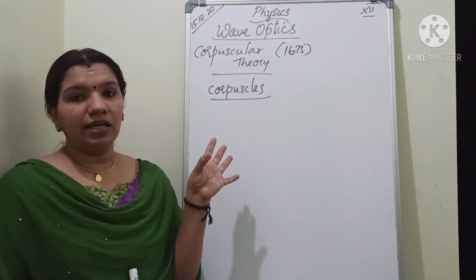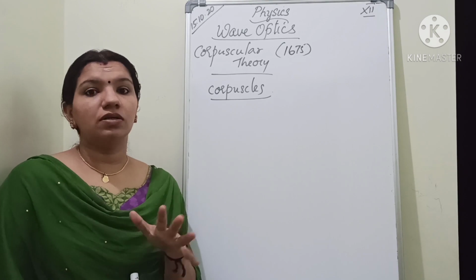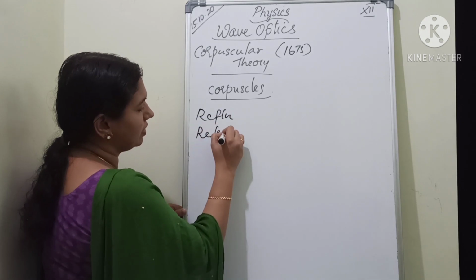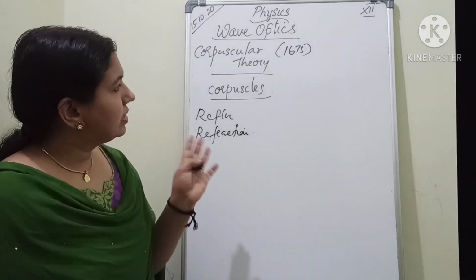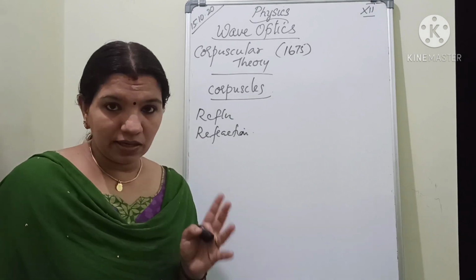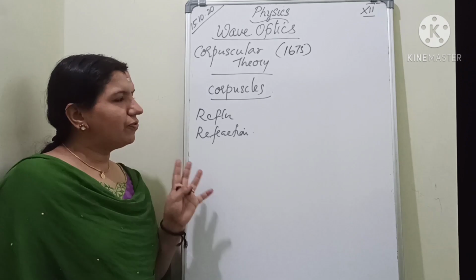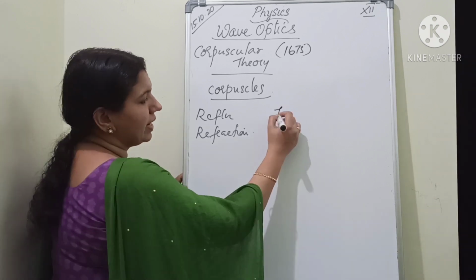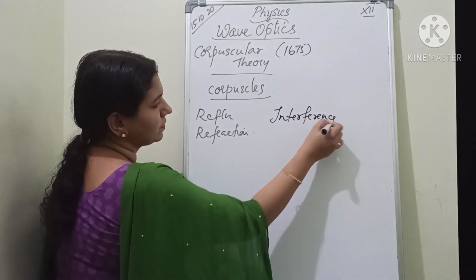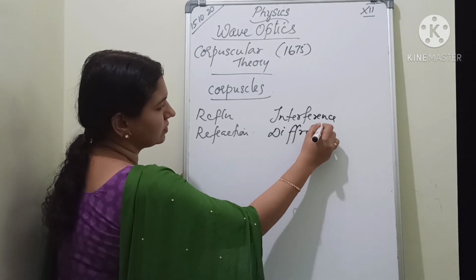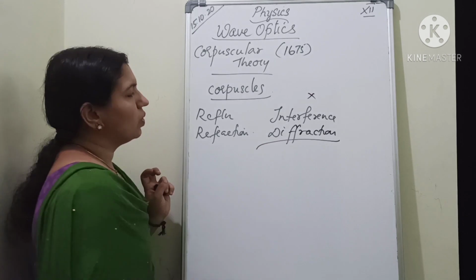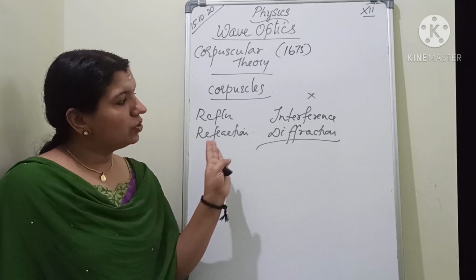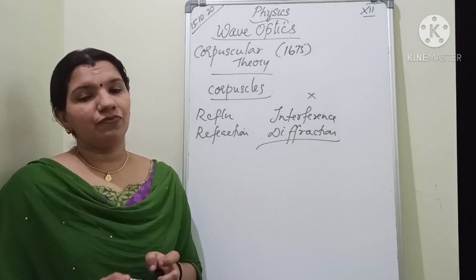This theory gives satisfactory explanations for certain phenomena like reflection, refraction, etc. But it failed to explain certain other phenomena of light known as interference, diffraction, etc.